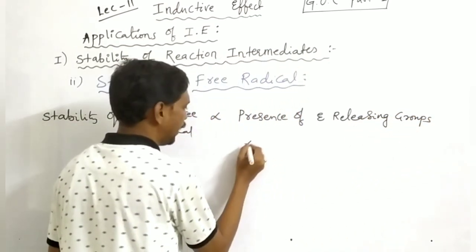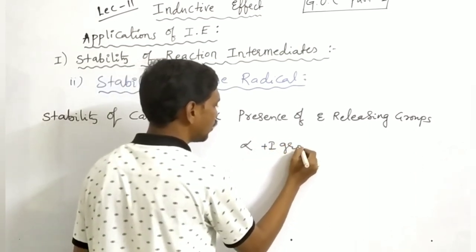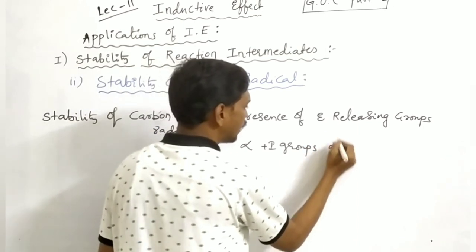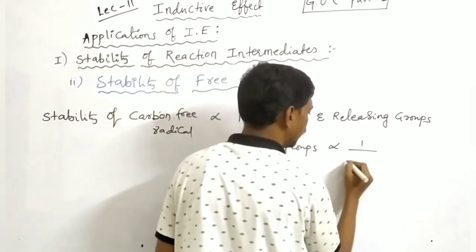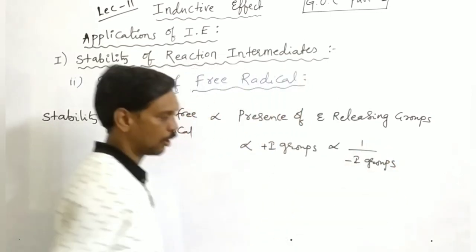It means it is again directly proportional with positive I groups and inversely proportional with negative I groups.